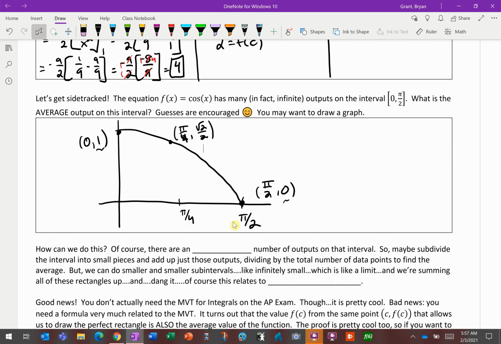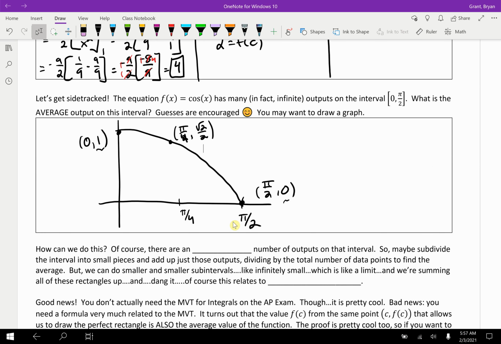So summarizing what we're doing right there, since there are an infinite number of outputs, we would probably want to subdivide this interval into smaller and smaller pieces, right? We'd find all of those outputs, maybe sum up all of those outputs, and then divide by the total number of data points, or maybe you could think of the total number of subintervals. Now we would do smaller and smaller subintervals, and eventually you'd want to do infinitely small subintervals,